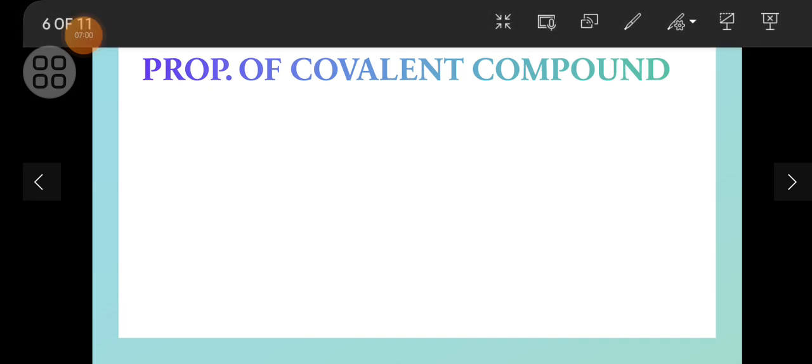And there are some top examples also for covalent bonds that we are going to see right now.